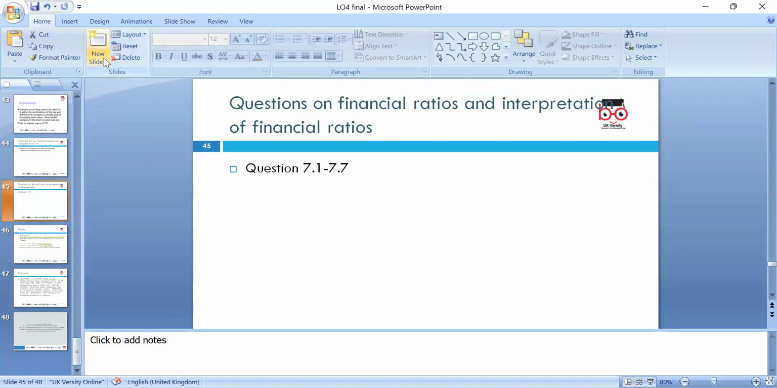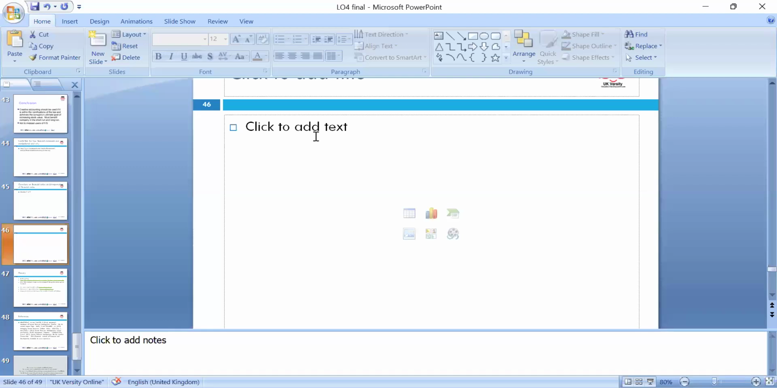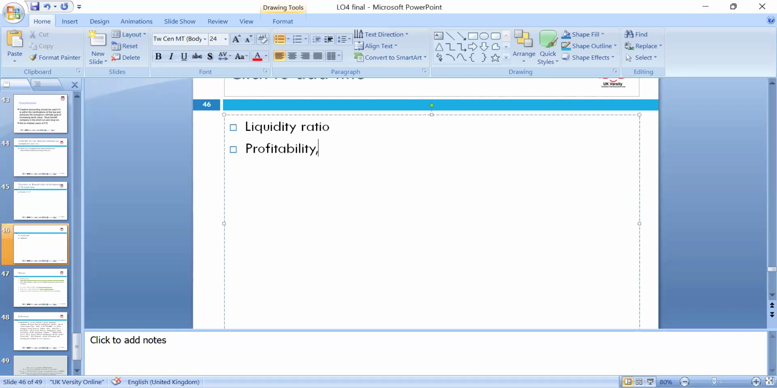So in today's lesson, we had a discussion about ratios. We discussed liquidity ratios. We discussed profitability ratios. We discussed use of resources, also known as efficiency ratios. And we had a discussion about gearing ratios, financial position ratios. Yeah. So these are the ratios, based on the relationship between two numbers.